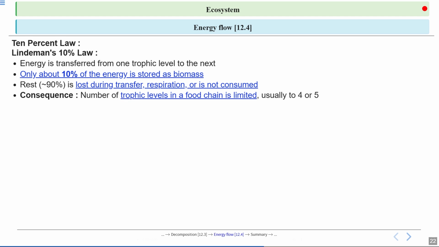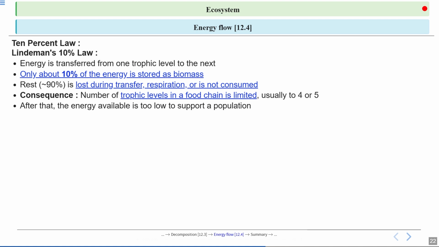Because of this big energy loss, the number of trophic levels in the food chain is limited, usually to just 4 or 5. This means we rarely see food chains with more than 5 steps because there just isn't enough energy left to support another trophic level.